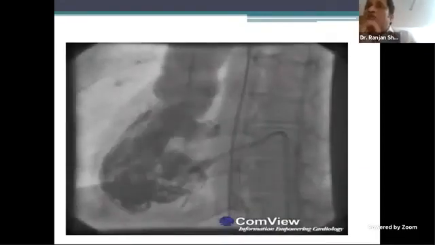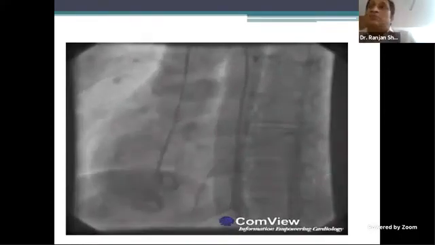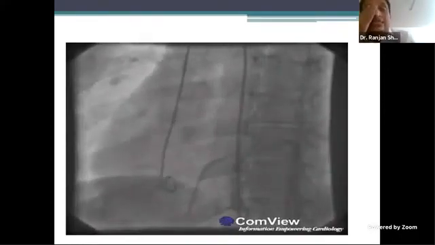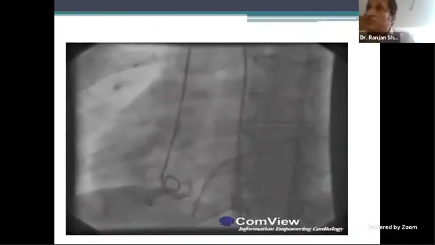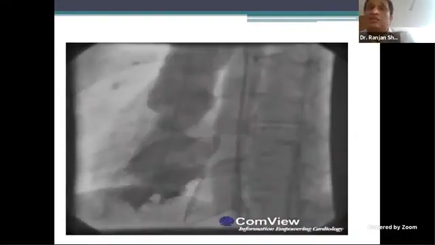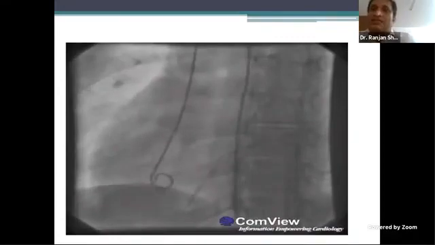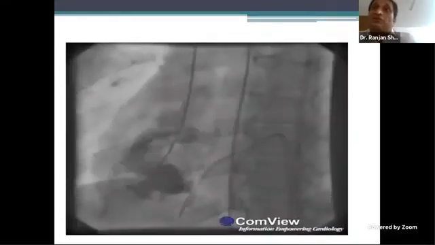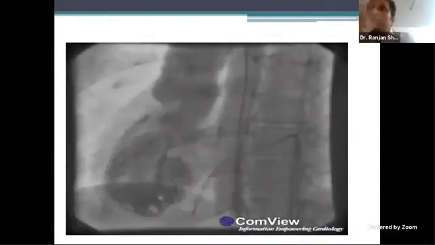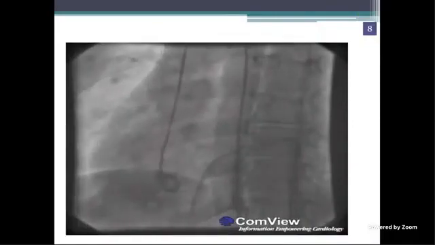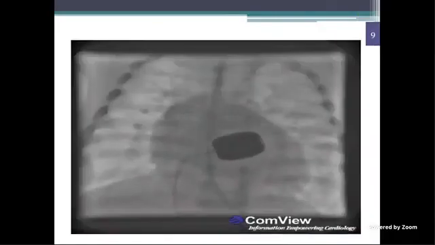Okay, this is one physiology. Most of the places, septum is best profiled in LAO. In CCTGA, whether it is situs inversus dextrocardia or situs solitus levocardia CCTGA, the septum is AP in this condition. So even when you have to put a pacemaker for these people, remember it is the AP which shows the septum. Okay.